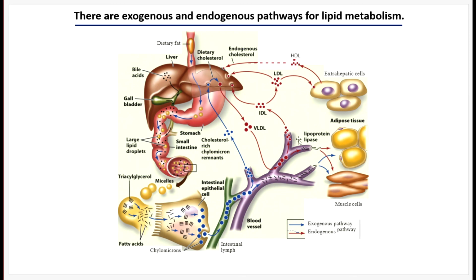Lipoprotein lipases will break them up and store them in adipose tissue, or lipoprotein lipases in the capillaries can break them up and allow muscle cells to use those as a source of energy. And I'm going to talk more about these other lipoproteins in the next video.